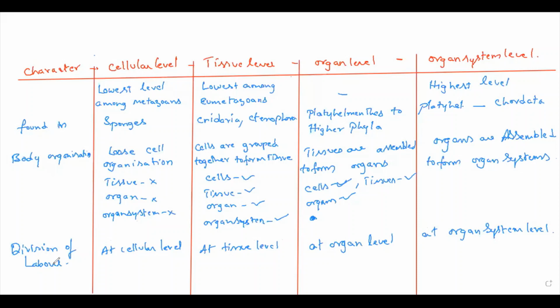Next, nerve cells and sensory cells. Nerve cells and sensory cells are absent in the cellular level. Here they are present. Here also they are present, and highly specialized.